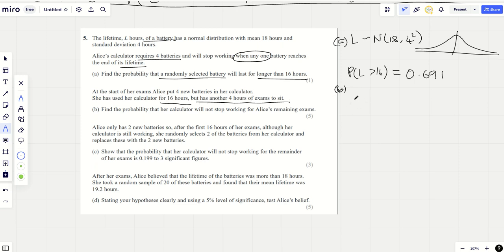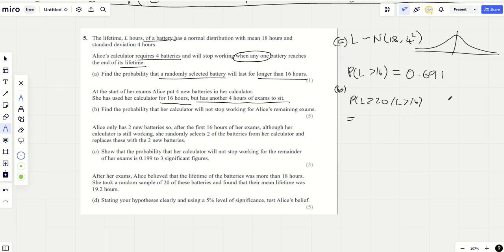So firstly, find the probability that they last for 20 hours, given that they've already lasted for 16. That's a really subtle bit, isn't it? You need a conditional statement here because you know it's already lasted for 16, so that's been given to you. Find the probability that they last for another 4. Find the probability that L is greater than 20, given that L is greater than 16.